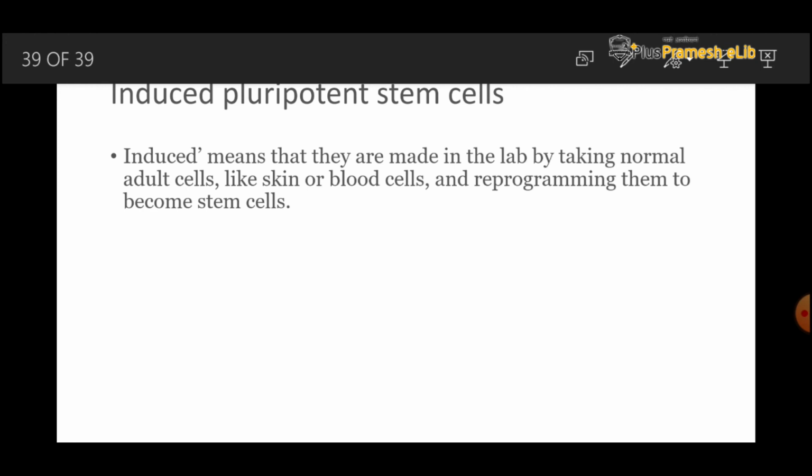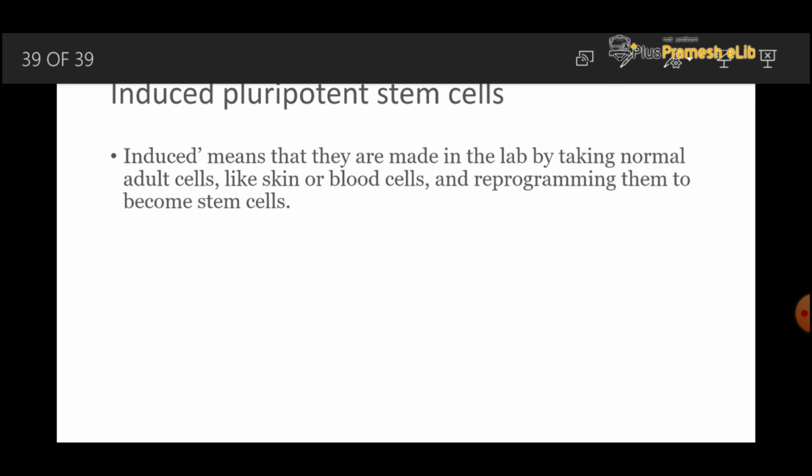Induced pluripotent cell. What is the induced pluripotent cell? Induced pluripotent cells means we take a cell and convert it into a pluripotent or stem cell by inducing some factor in it. Or we can say that a normal cell is converted into a pluripotent cell with the help of different methods in the laboratory.